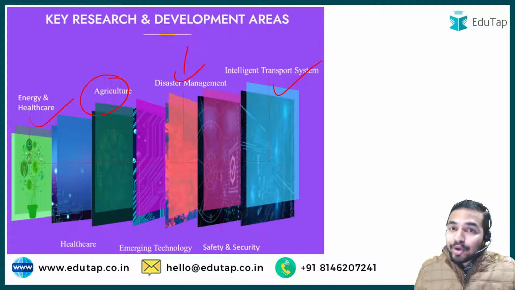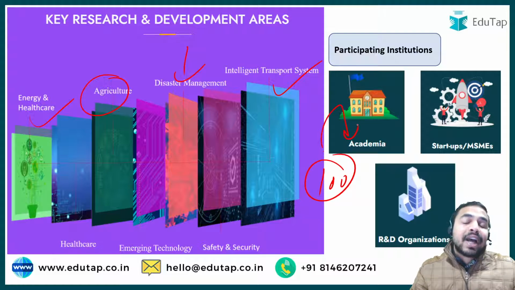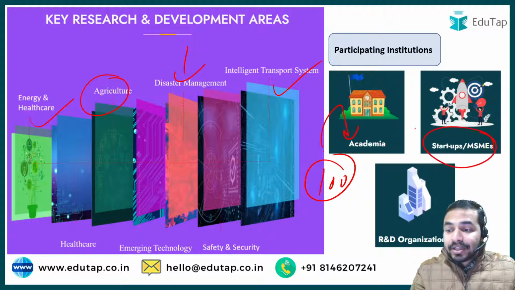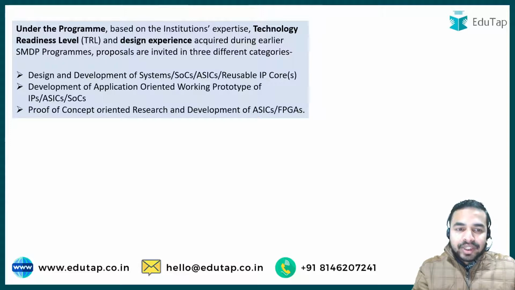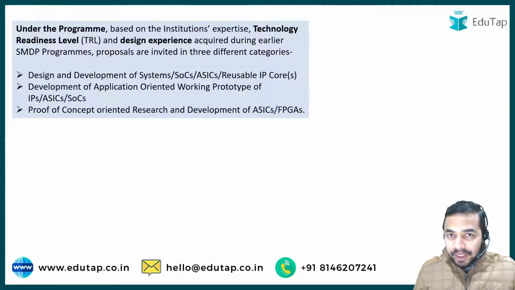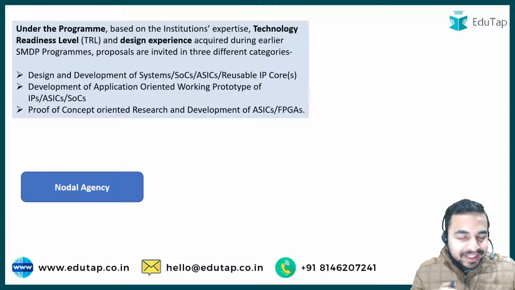When we talk about the participating organizations, we have already discussed that 100 academic institutions such as IITs, NITs, startups and MSMEs and R&D organizations are going to participate in this program. These are some additional information about this program that you can go through. But another important point is the nodal agency.